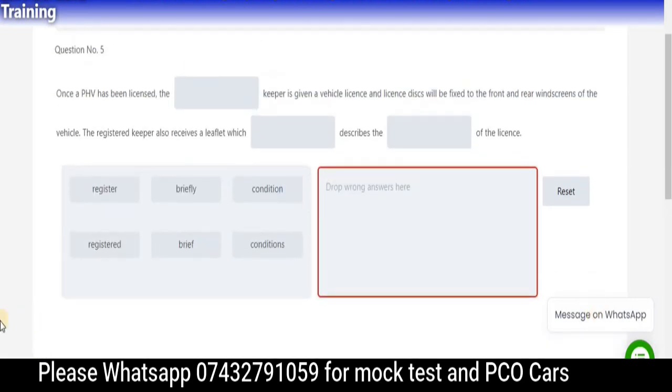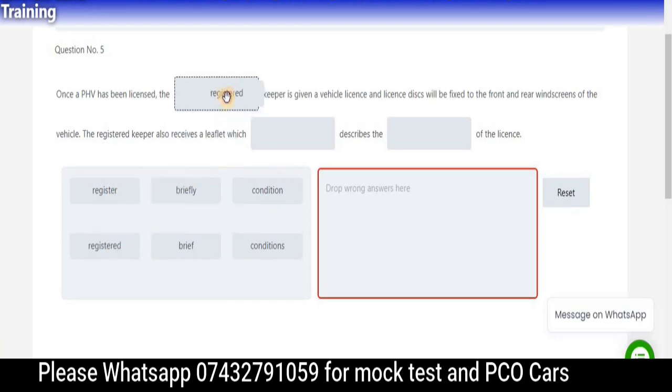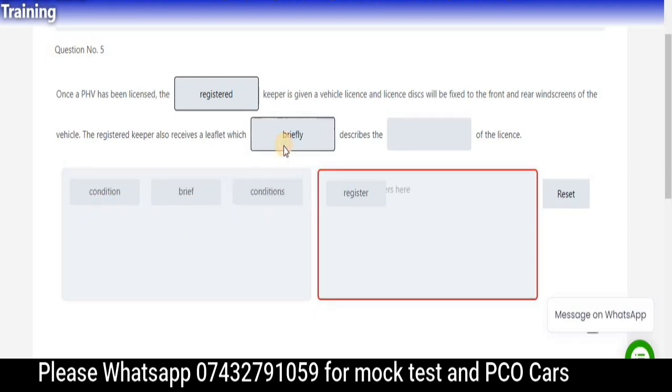So please pause, try to do it with me. Also you get the answer. So this is going to be registered, not register. So register will come over here, and this will be briefly, not brief, briefly describe. Look, when you speak, this comes in your tongue as well. So describe the condition or conditions. It's going to be conditions because it's not one condition. Next question quickly.